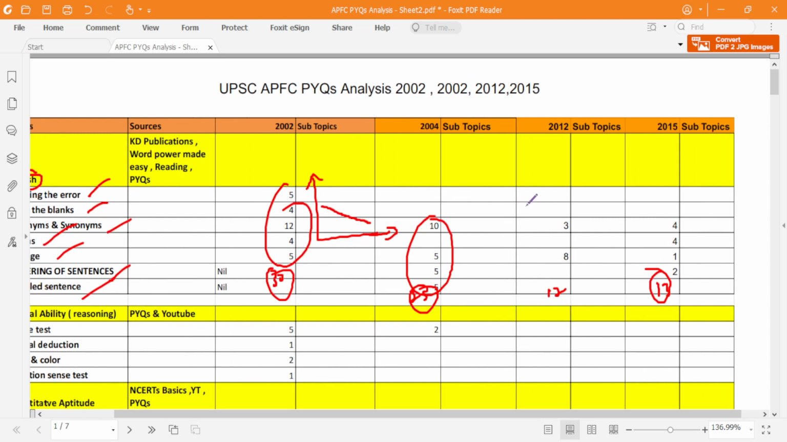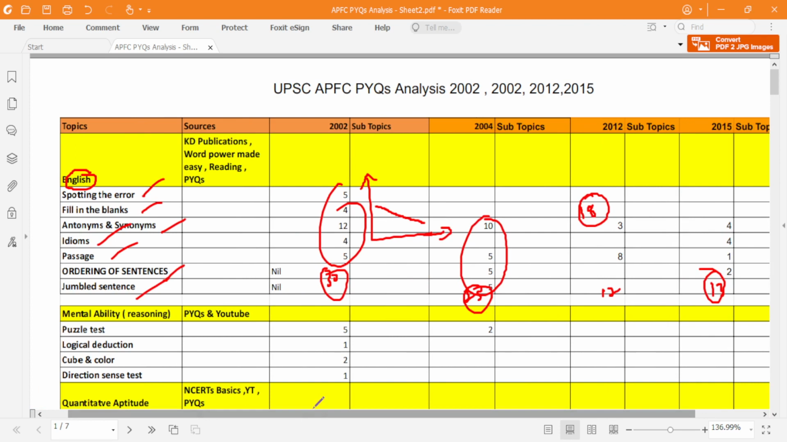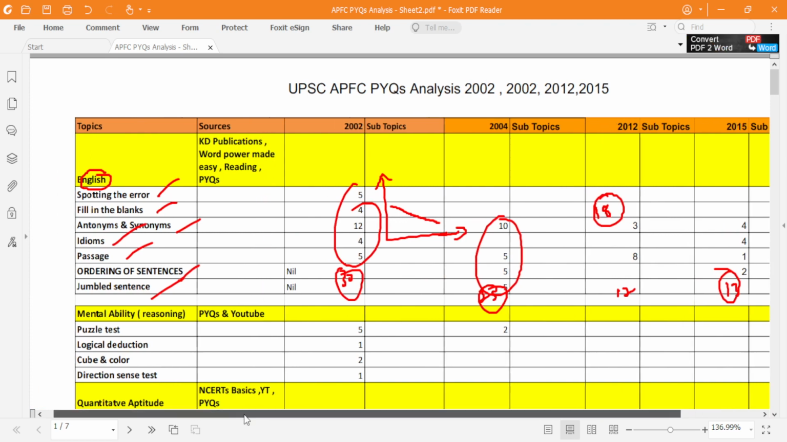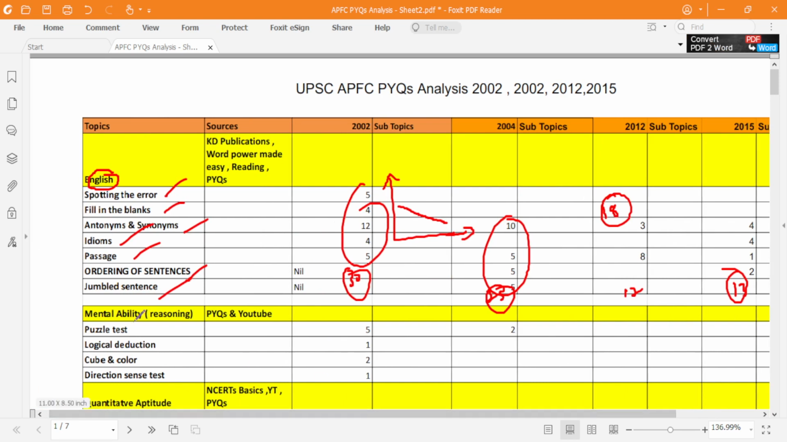Okay, so we can assume that nearly 15 to 20 questions will be from English. You can expect more questions also. So English will be a very important subject, and it must be your daily routine. So you should basically prepare for the English language daily. Okay, now let us focus on the topics first, then we'll discuss the strategy. The second important thing is mental ability and quantitative aptitude.